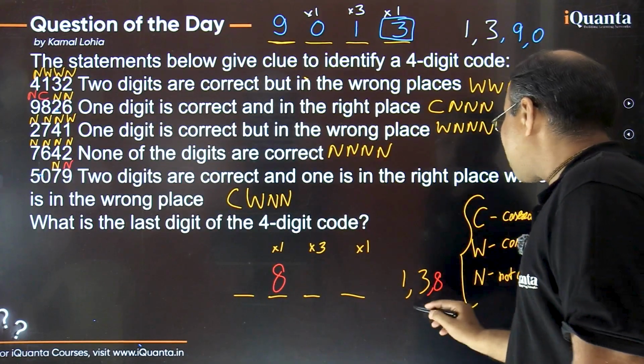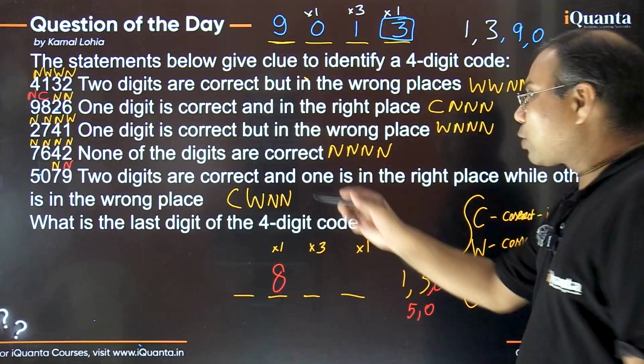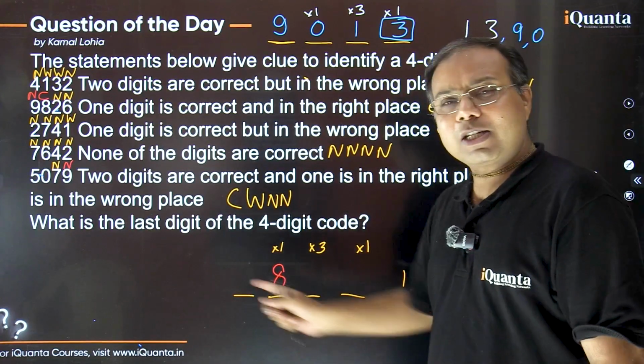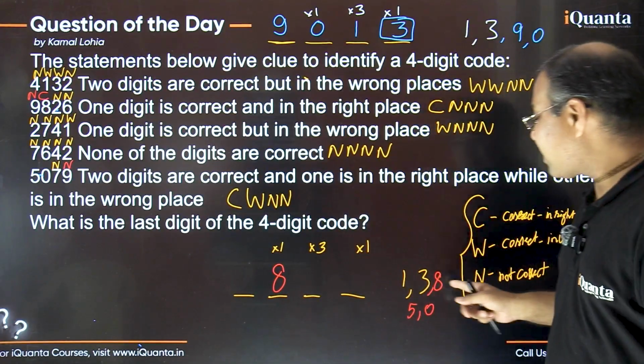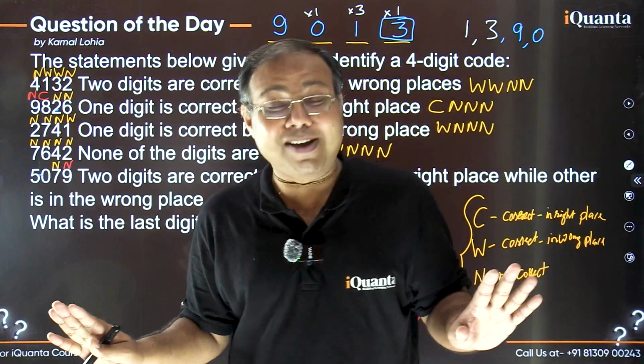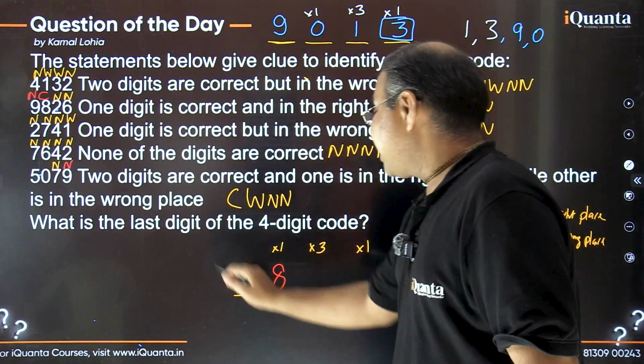So 5 and 0 both have to be used. But 3 digits were already there. How will you use both 5 and 0? Because we are going to have only a 4-digit code here, right? So 3 digits have already been identified, and now 2 more digits are there. Is that possible? It is not possible, so this case is invalid.